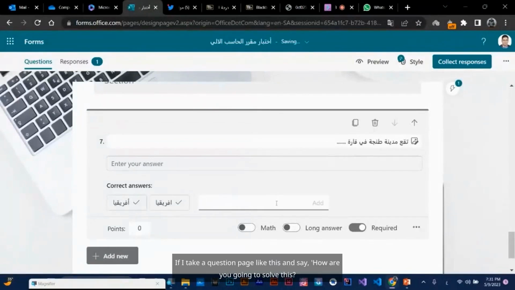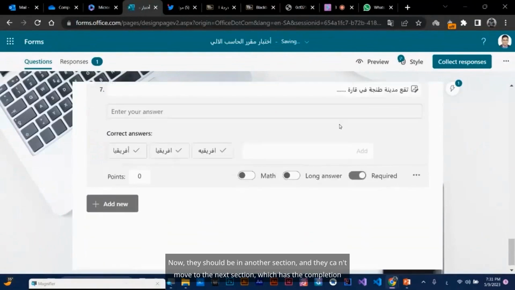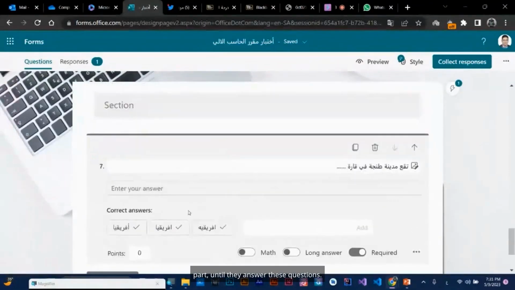If I take a question page like this and ask how the student is going to solve it: the student writes their name and then their seat number, and when they click next, the questions appear. Now they should be in another section, and they can't move to the next section, which has the completion part, until they answer these questions. So they answer these questions here.